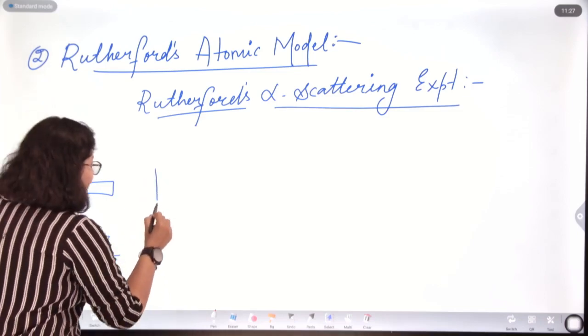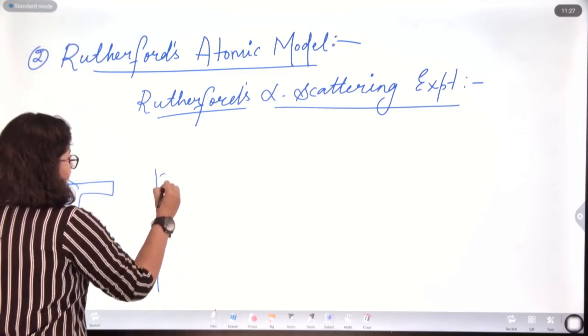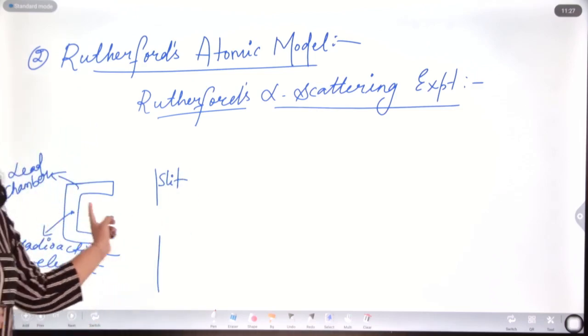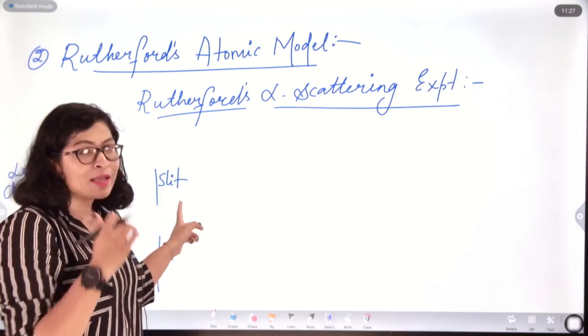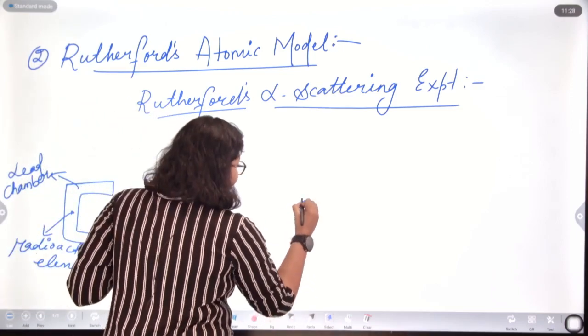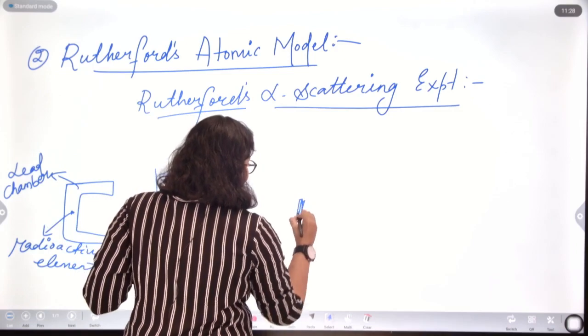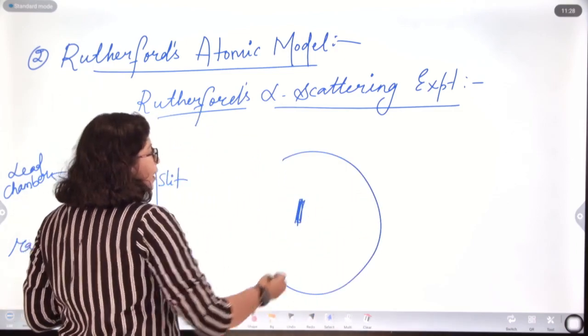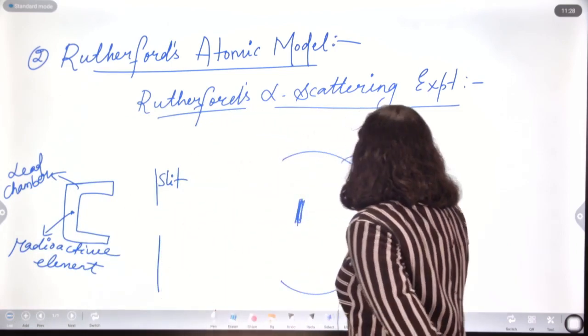Then through a slit, he allowed the rays from that radioactive element to pass as a fine line through this slit, and finally it hit a gold foil placed at some distance, and that gold foil was surrounded by a zinc sulfide screen.